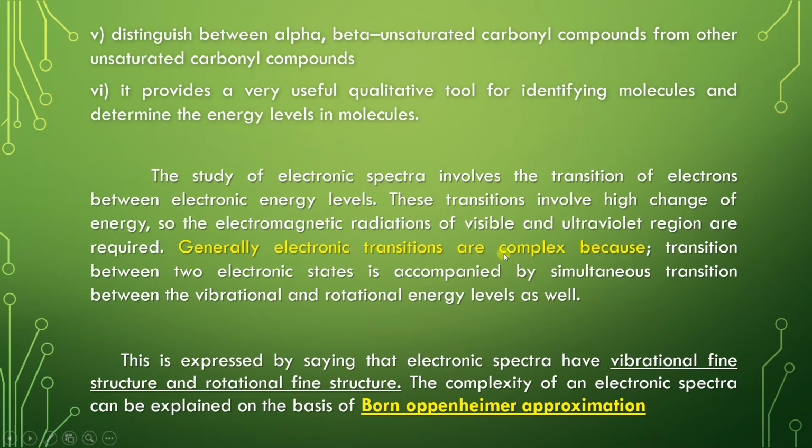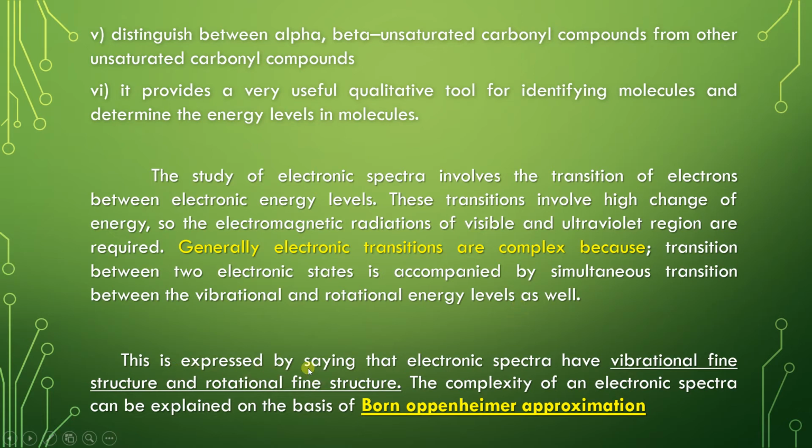Electronic transitions are complex because the transition between two electronic states is accompanied by simultaneous transitions between the vibrational and rotational energy levels as well. Electronic excitation requires more energy when compared to vibrational and rotational energy levels.